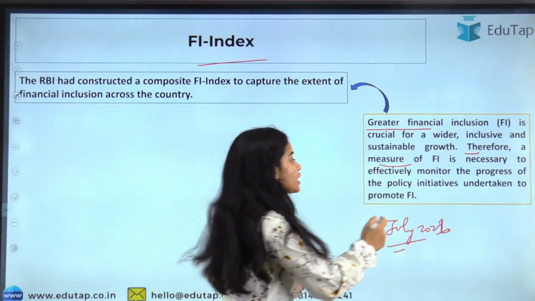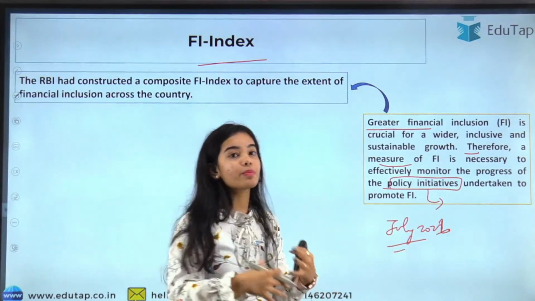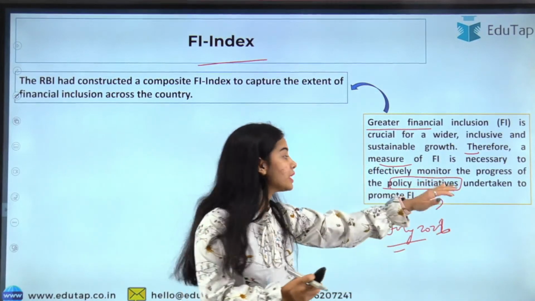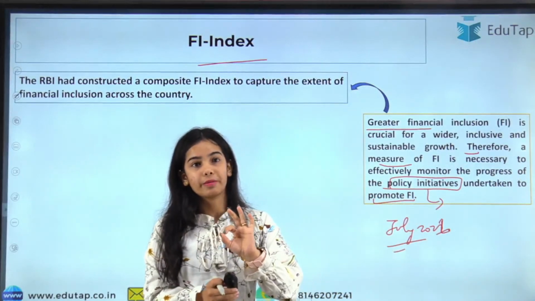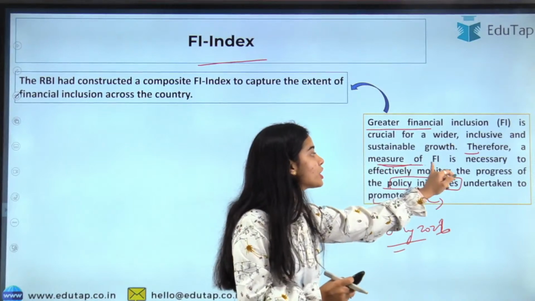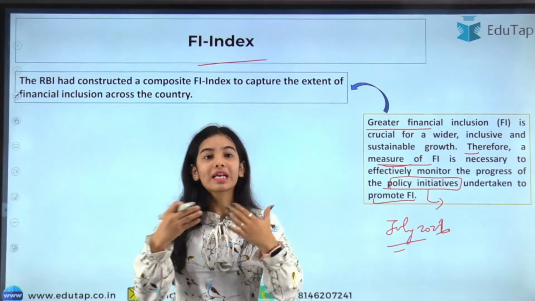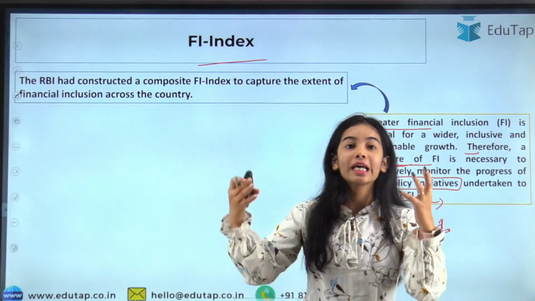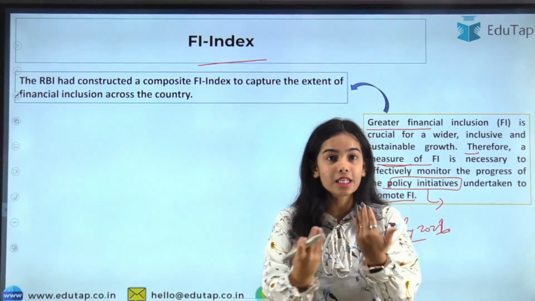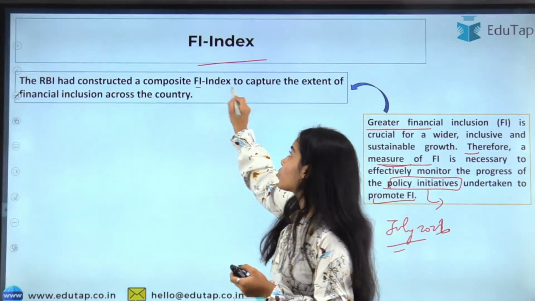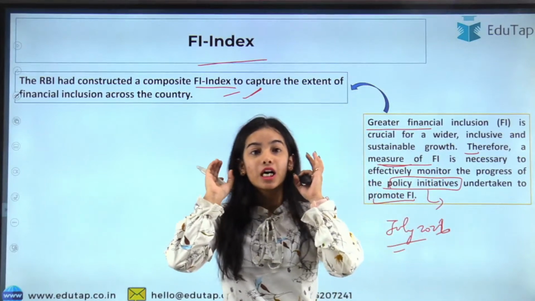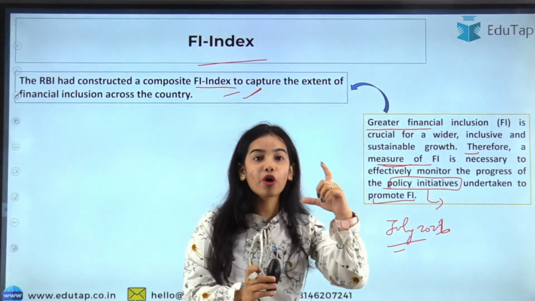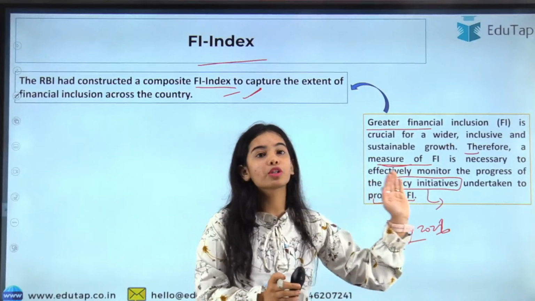There are different policy initiatives undertaken by different regulators and by the government of our country. How well are these policy initiatives working to promote financial inclusion? For that, a measure of financial inclusion is needed to monitor the progress that has happened because of the policy initiatives, how much progress we have made in including the people of our country in the financial system. So for that, the Financial Inclusion Index was released. I hope you now know why it was released: to monitor the progress of the policy initiatives undertaken to promote financial inclusion.